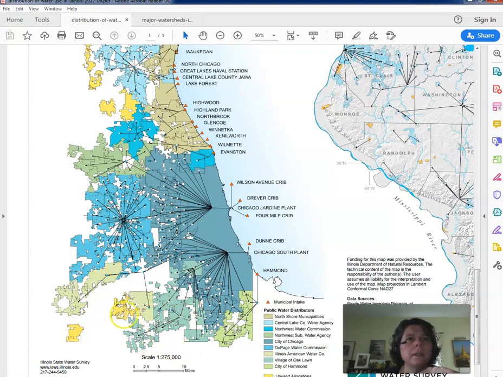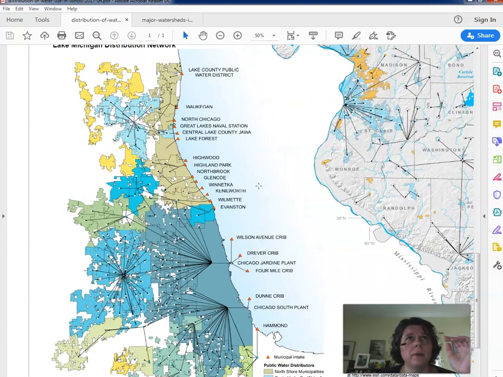And then this area here, these yellow ones, are what are called unused allocations. That means they have been allocated a certain percentage of water from the Great Lakes, but they're not using it yet. They have chosen to stick with groundwater or with other resources, but they do actually have an allocation that they can still use. Now they can sell their allocations, they can do other things, but right now these areas right here are not using what has been allocated to them from the Great Lakes.